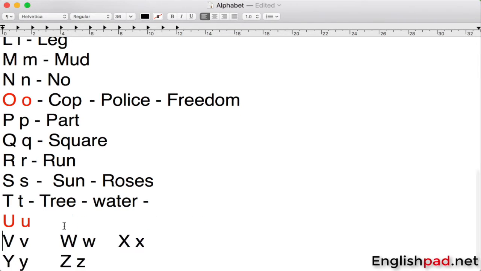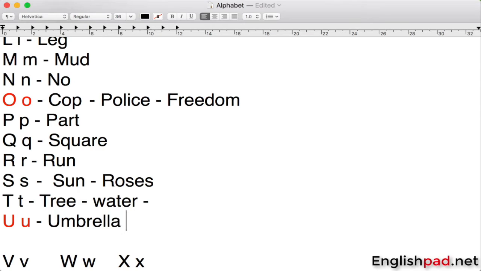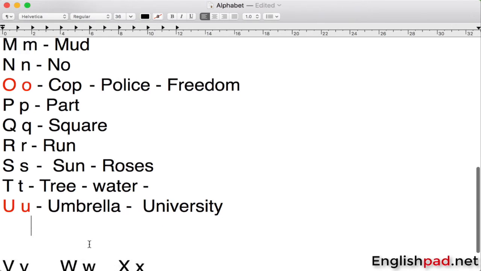So let's talk about U. I told you it is pronounced as A, like an umbrella. Umbrella, it is an A, and sometimes it pronounces as ya. For example, university, it pronounces like ya here. So A, ya.